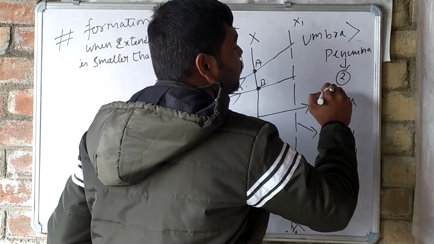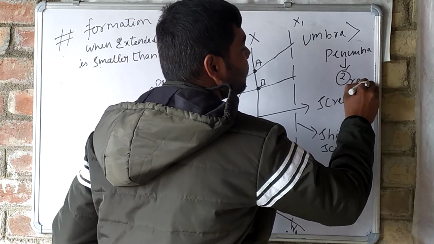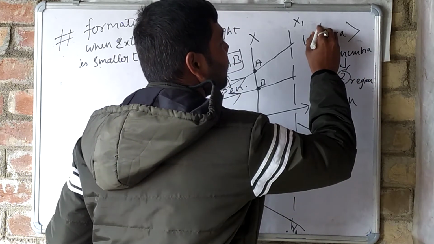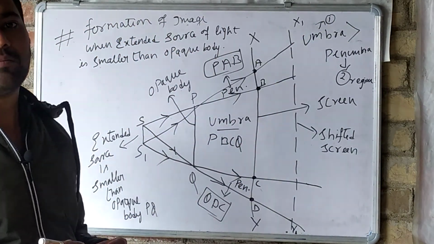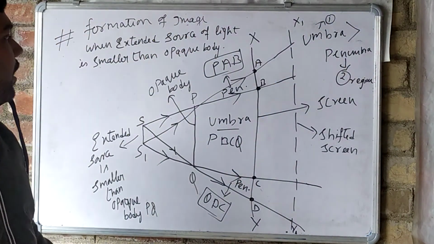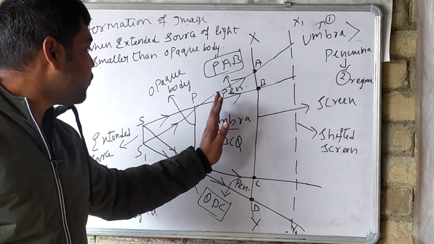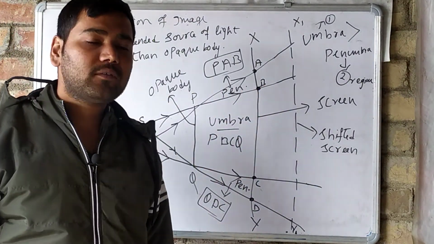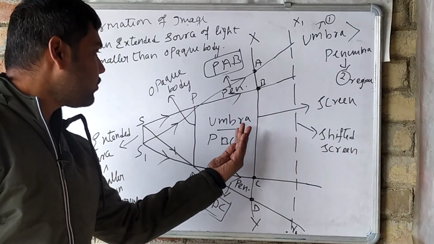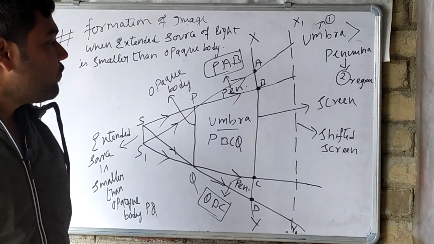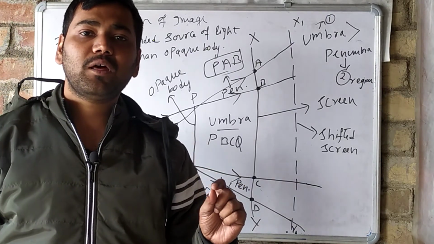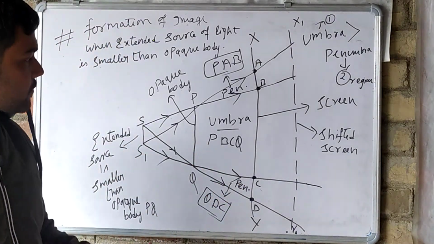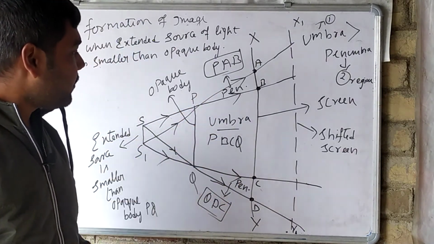Two regions of penumbra will form, whereas here only one region will form. But that region is much larger as compared to penumbra. If we are shifting the screen XY towards the opaque body, what do we observe? Both penumbra regions and the umbra region are decreasing.